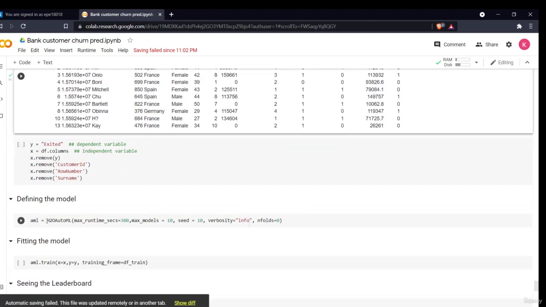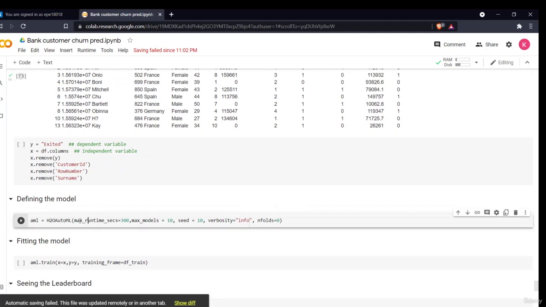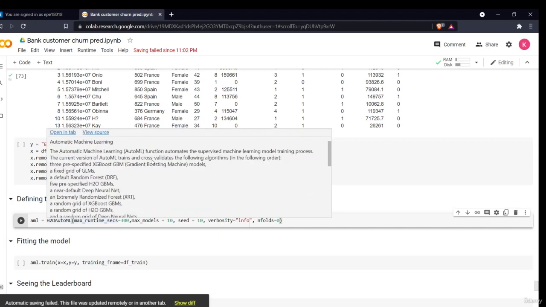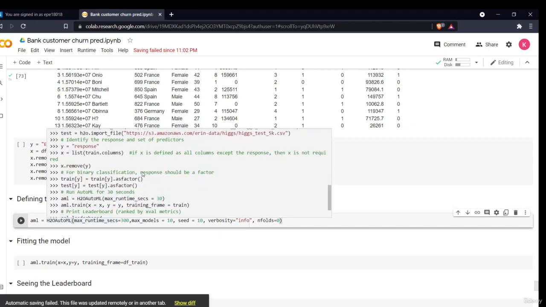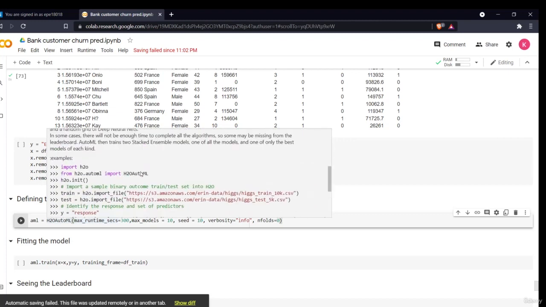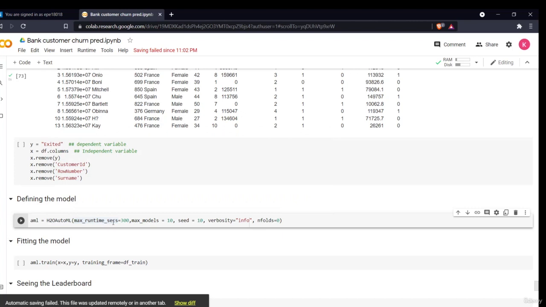I'll write aml equals H2OAutoML. What I did was define a maximum runtime. These are different attributes that you can give to H2OAutoML. You can have a look at their documentation, where all the different information is provided, and then you can see which is best for you. I have defined max runtime seconds, which means it will run for 300 seconds. You can select 120 or 180. Then I have set max models to 10, so a maximum of 10 models, not more than that. Then I've used a seed of 10, then all the other parameters.